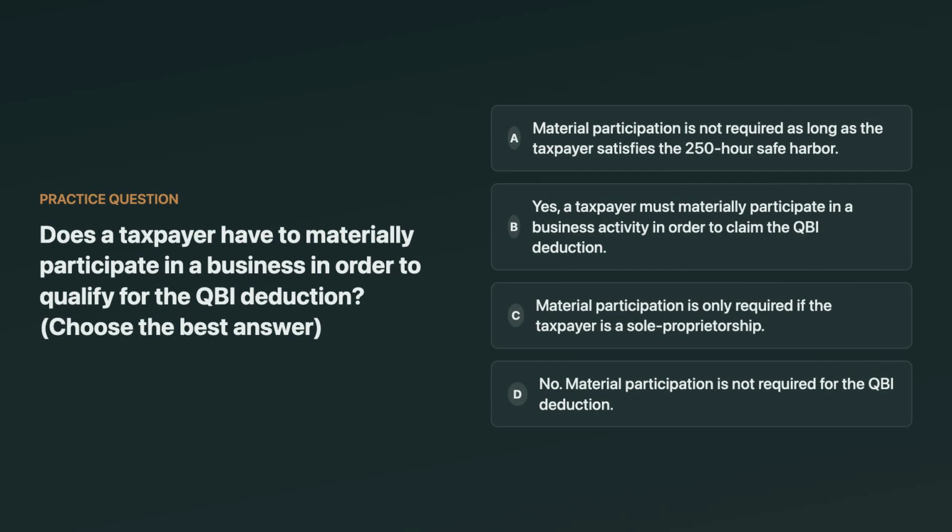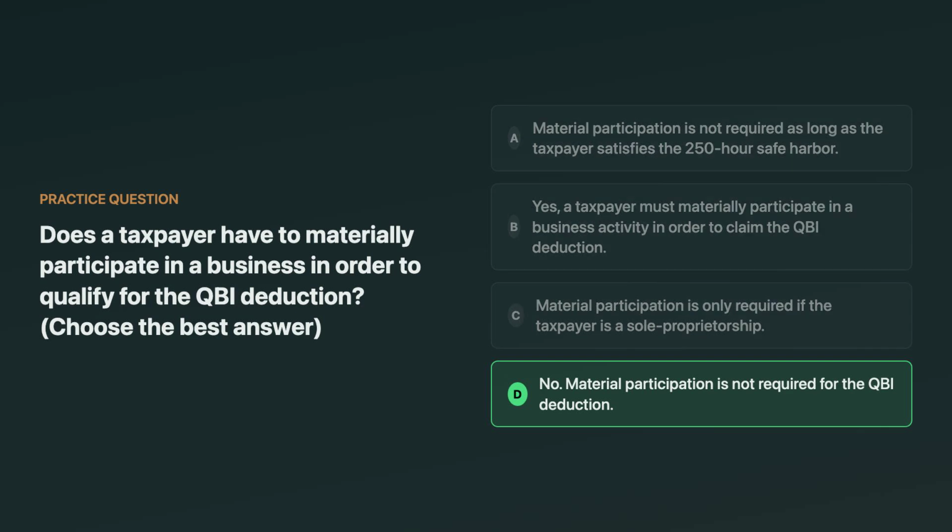Does a taxpayer have to materially participate in a business to qualify for the QBI deduction? The options include: material participation is not required if a 250-hour safe harbor is met. Material participation is required. It's only required for sole proprietors, or it's not required at all. Think about what Section 199A actually asks for. Think about it.